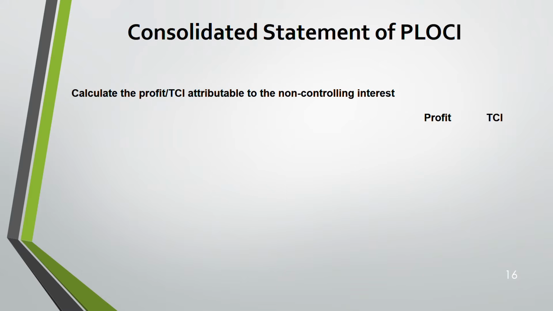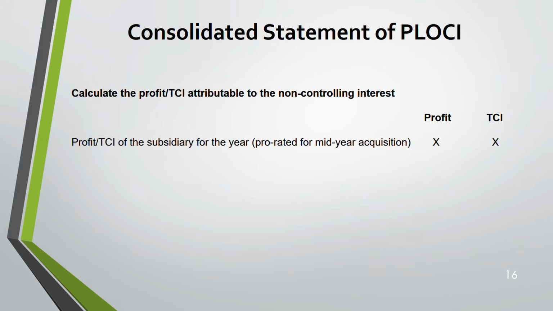Now, calculate the profit or TCI, total comprehensive income, that is attributable to the NCI. So, if it's the profit or the TCI, you have to prorate if it's for the mid-year. If it's not for the entire year, based on the number of months, you have to do this also, profit and TCI. Then, if S is the seller, remember P was the seller, we took it in the retained earnings. But if S is the seller, the subsidiary is the seller, you deal with it in the NCI part. Because the subsidiary is the NCI. Parent is the parent, the major shareholder. If S is the seller, you deduct here.